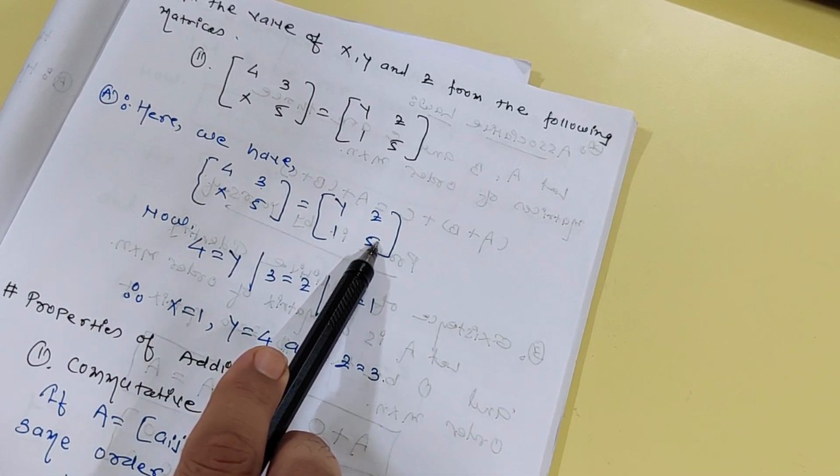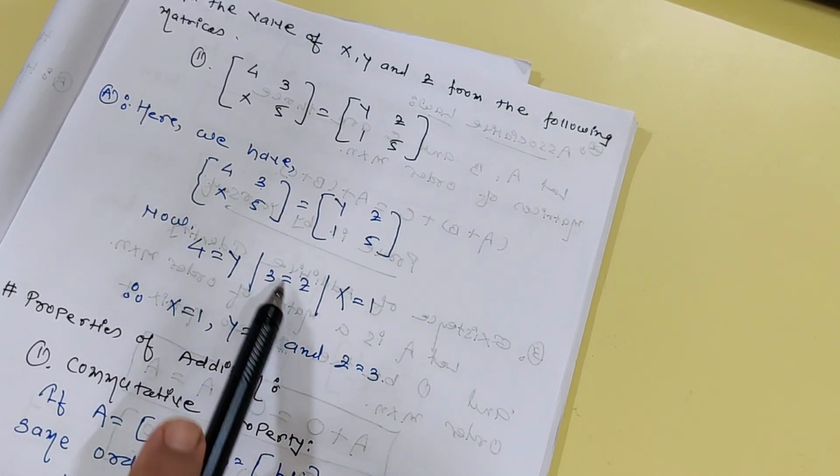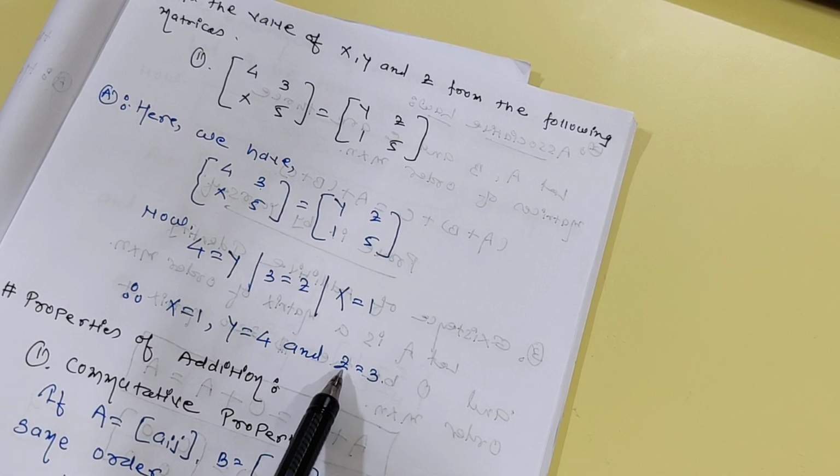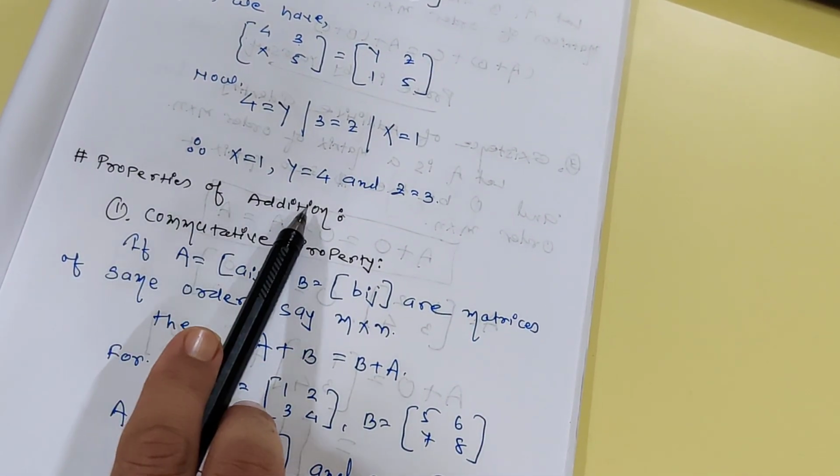So no need to compare anything. So x is 1, y is 4 and z is 3. So this is our answer. Okay, now we'll see the properties of addition.